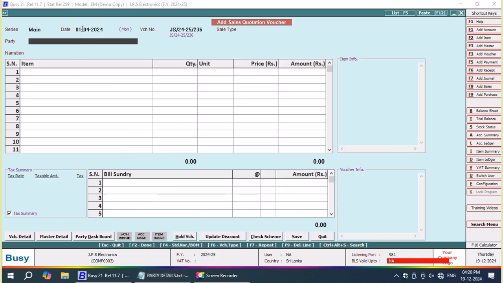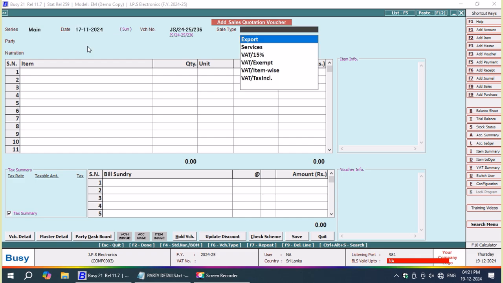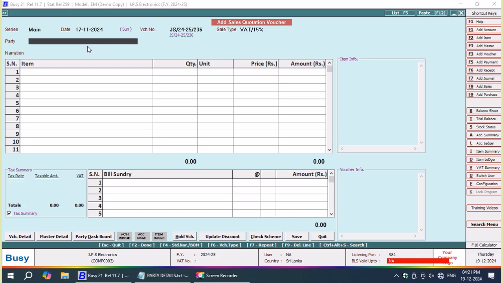Angelo T. Pereira, that is F3. I have pressed F3 now. I am directly entering here. The date given to me is 17/11/2024. 17/11, yes, I think 17 November. Now changing it to 17/11/2024. Sale type is VAT 15%.